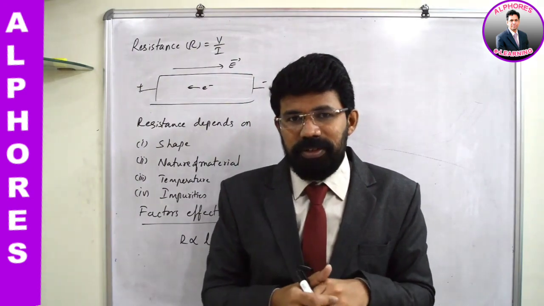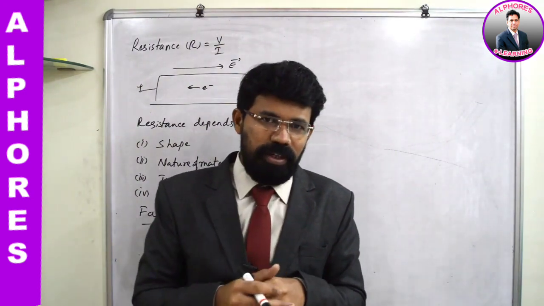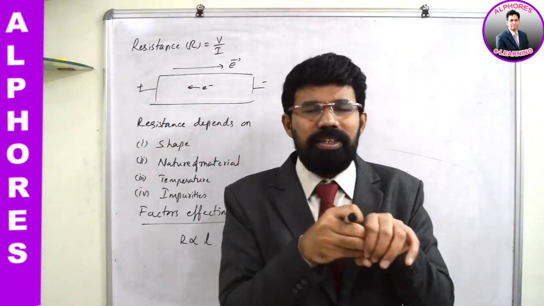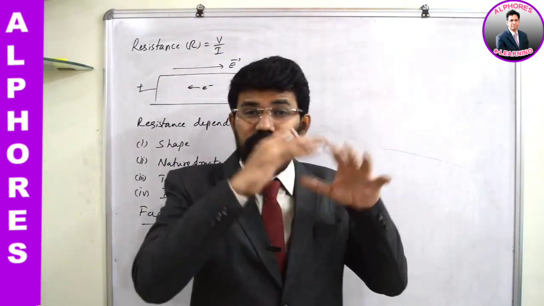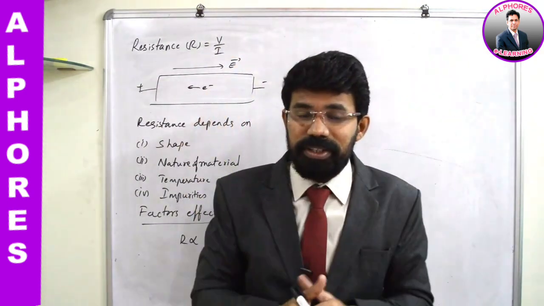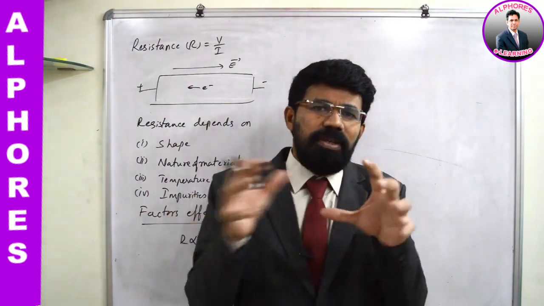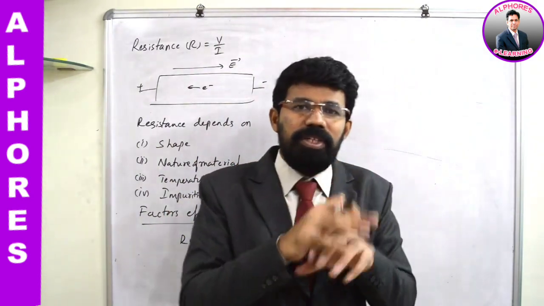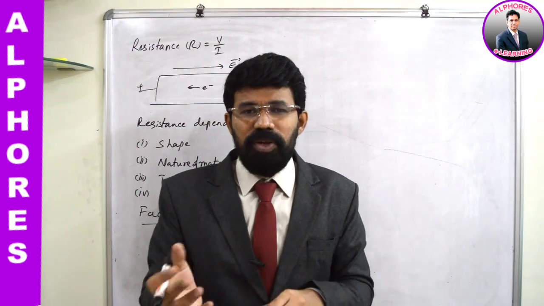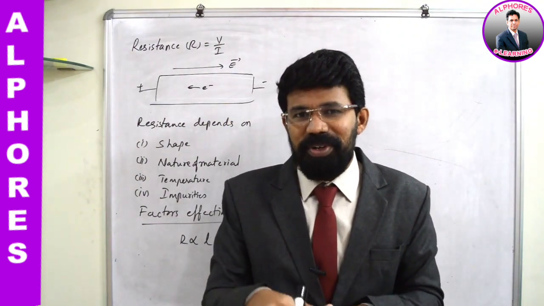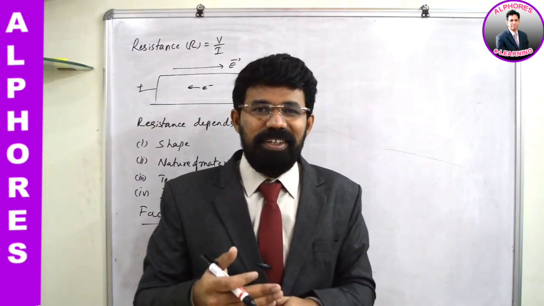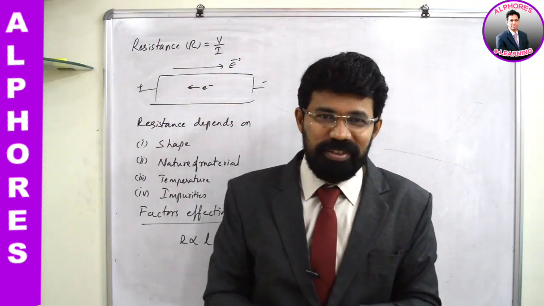Electric current is called the rate of flow of charge. So let us say per unit time 100 electrons are entering into the cross-section. Now what happens if you double the cross-section, if you increase the cross-sectional area? More number of electrons can be made to enter into the conductor, isn't it? If more number of electrons are entering per unit time, we say that electric current is more, isn't it?